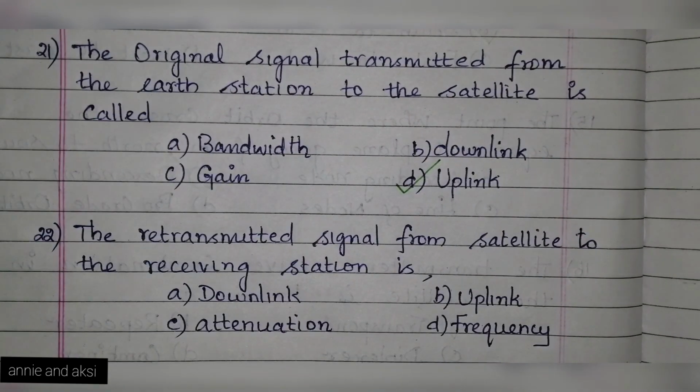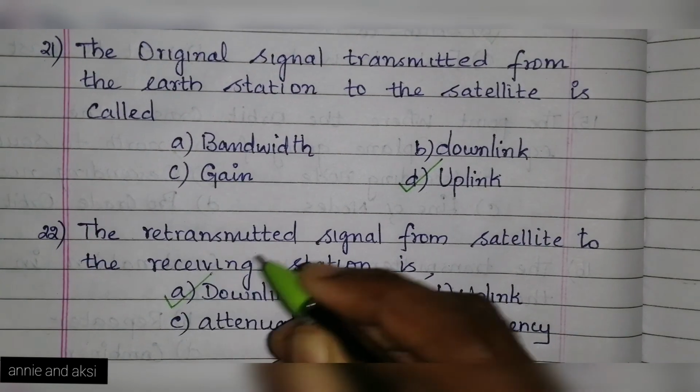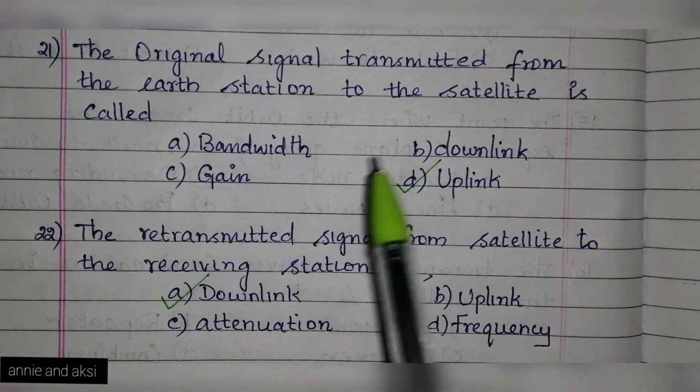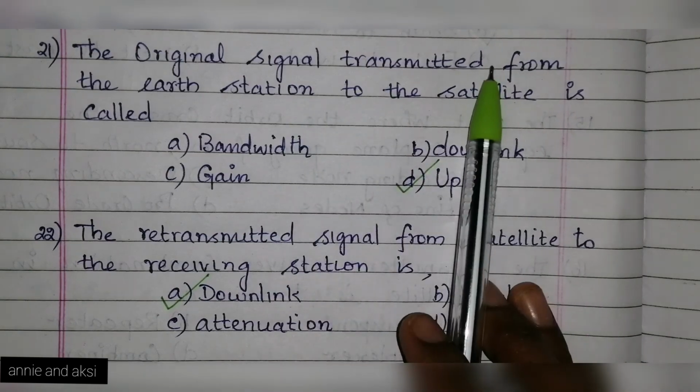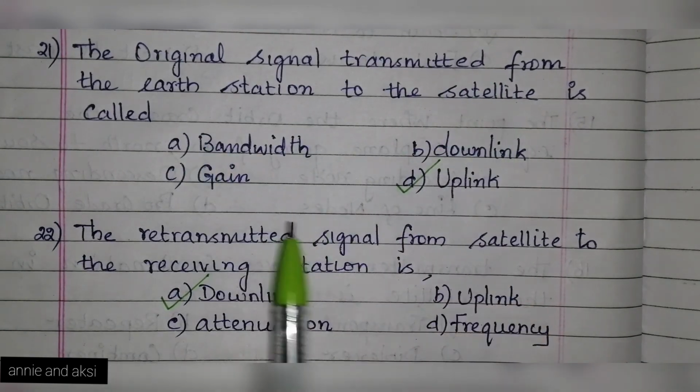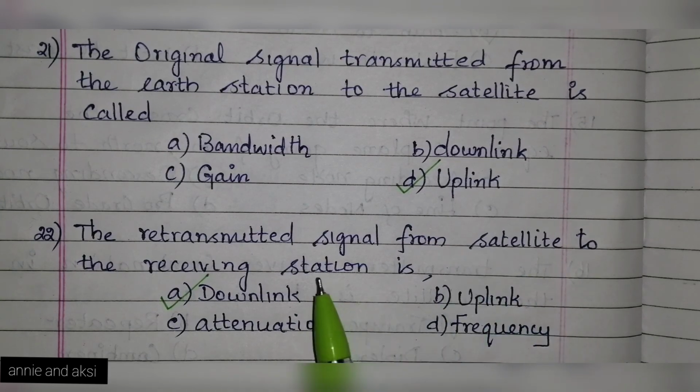Next question is, the retransmitted signal from satellite to the receiving station is, the options are A. downlink, B. uplink, C. attenuation, D. frequency, and the answer is option A. downlink. So signal transmitted from earth station to satellite is called as uplink, and the signal from satellite to the receiving station is called as downlink.